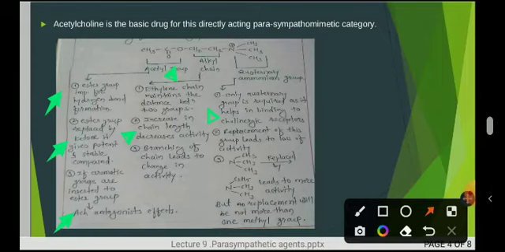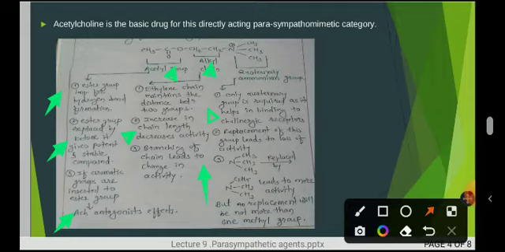Third, branching of this alkyl chain leads to a change in activity. If we put branching at this position, ultimately it leads to a change in the activity of acetylcholine.